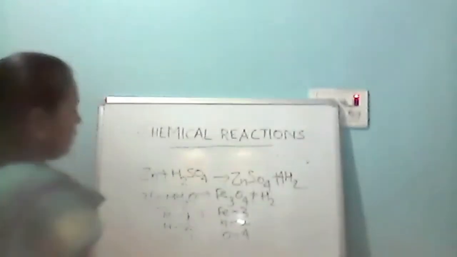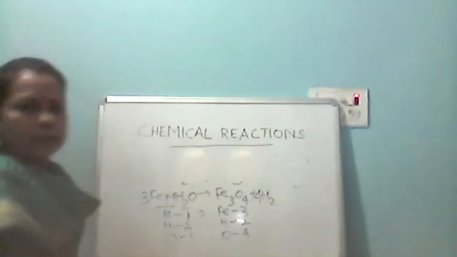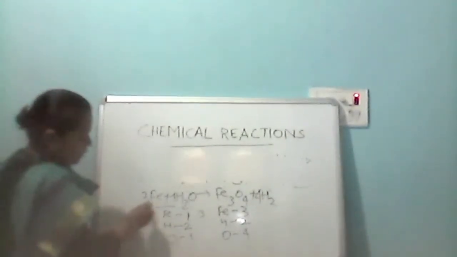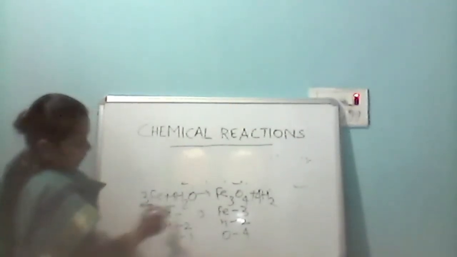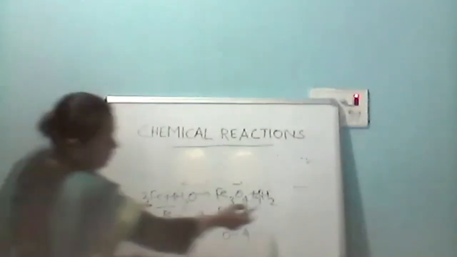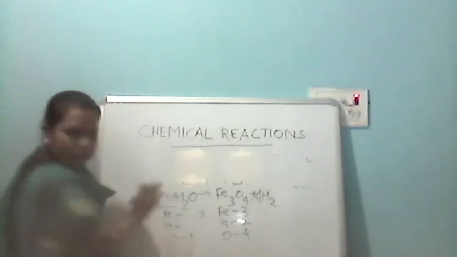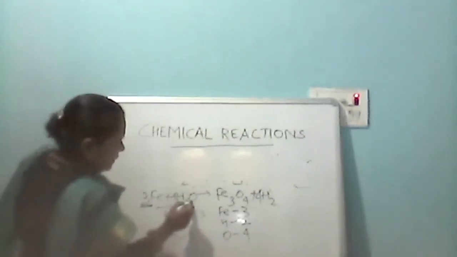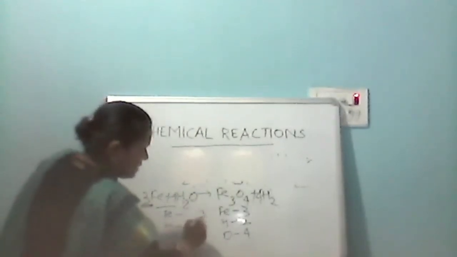See, here we are multiplying by 4. Therefore, sorry, this one is not here. First reaction I am using this one. Here we are multiplying by 4. See, this one, here we are multiplying it by 3, then iron becomes 3. Iron 3 हो जाएगा तब. यहाँ पर 4 into 2 8 है, and here also 4 into 2 it is 8. Then hydrogen will become 8, and oxygen is again here 4, and here also oxygen is 4. Then it will be balanced chemical equation.